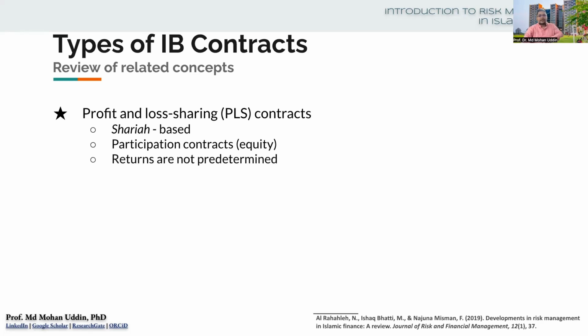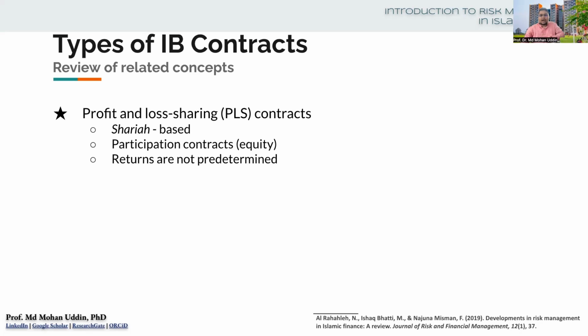And the returns are not predetermined. Returns of PLS contracts are not predetermined, because you do not know what will happen in the future, or how much will be produced from the assets purchased with the invested money. For example, if a few cars are purchased using the invested money to rent them, we do not know what will happen in the rented car market.